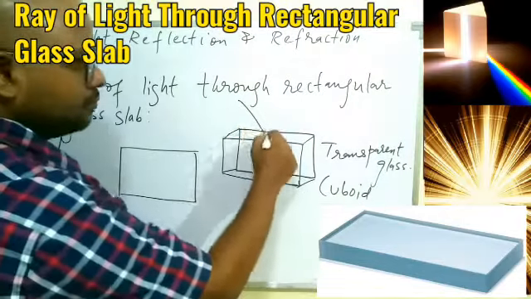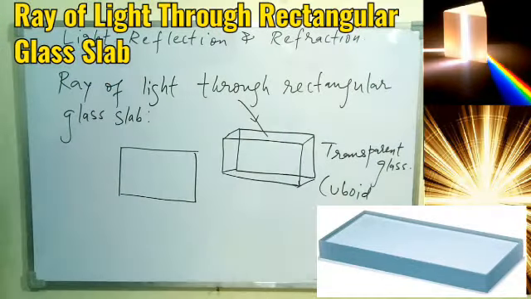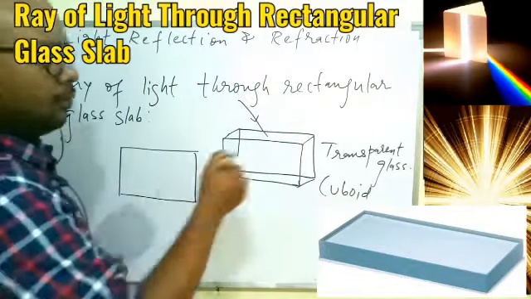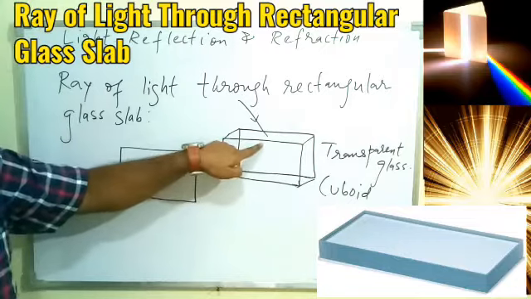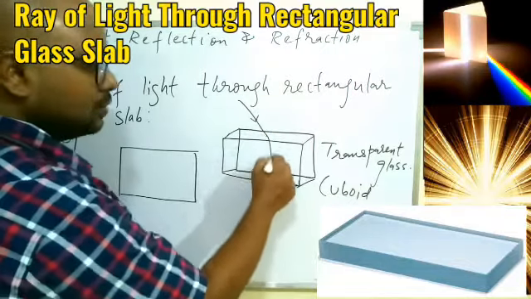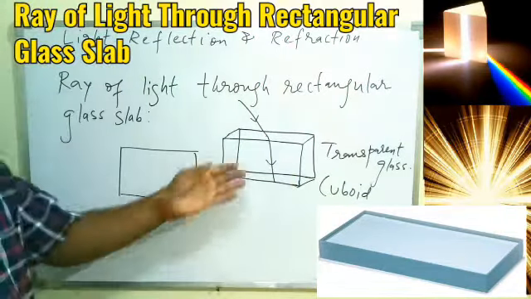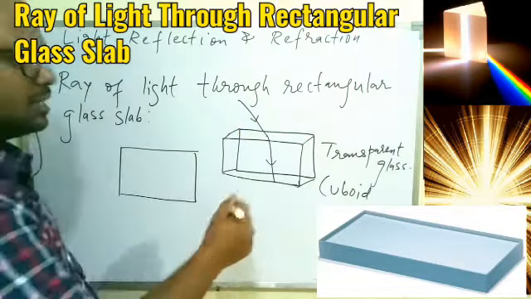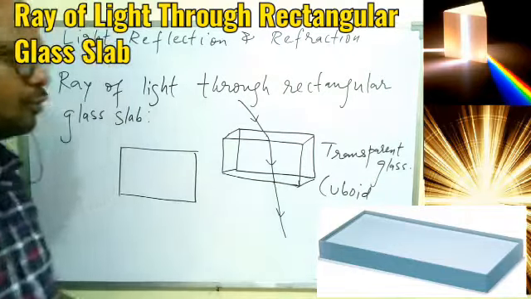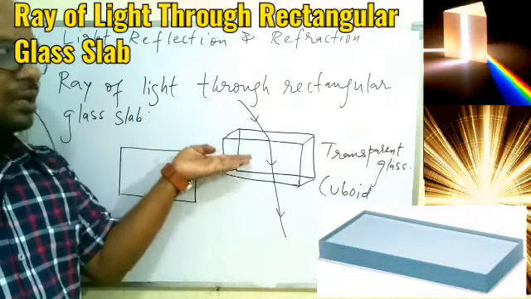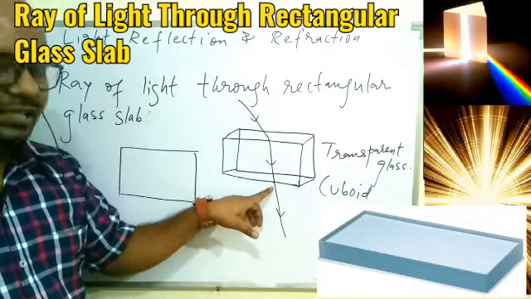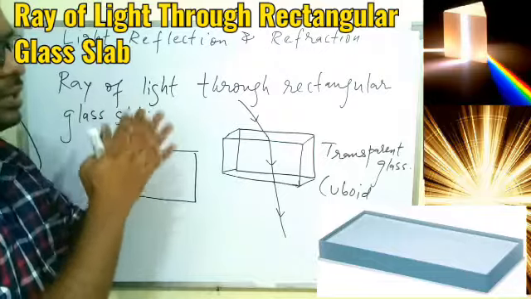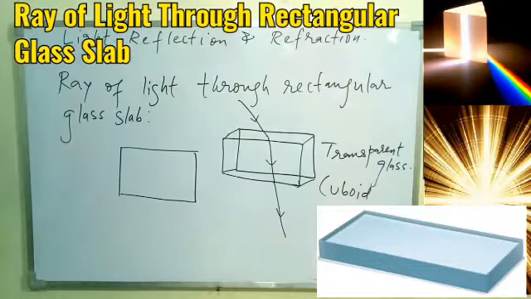So if the ray of light is falling on this glass, then the light will change the medium from air to glass. So before it will pass through the glass, it will change the direction. So it must change the direction within the glass. Again, once it will come out of the glass, again there will be a change of medium from glass to air. Again it will change the direction. So overall, when the light is traveling through a glass slab, 2 times it will change the direction, and we can say 2 times the refraction will take place. But what will be the exact path of the ray of light? That is what we are going to learn now.